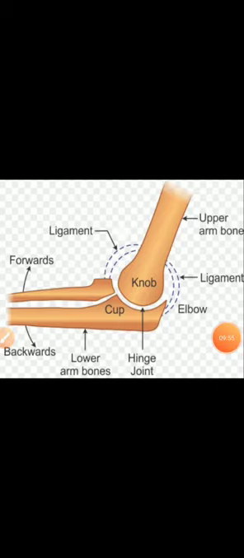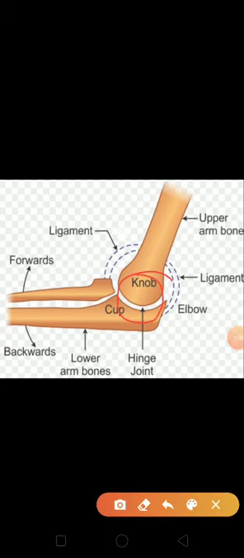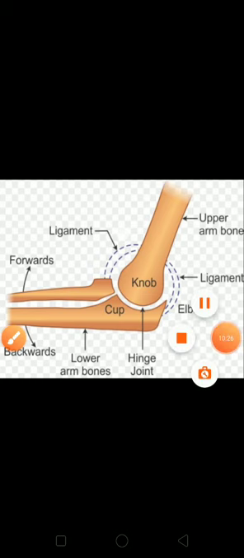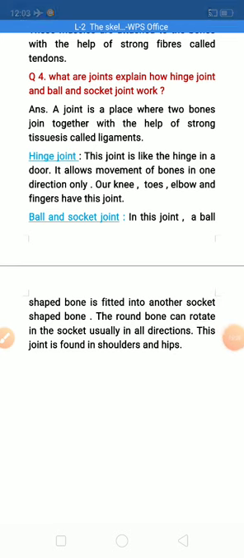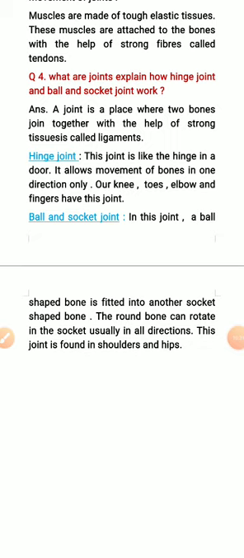Look here, children. This type of joint is hinge joint, which joins two bones, and it looks like a door joint. It allows the movement of bones in one direction only, as in our elbow. Elbow, knee, toes, fingers, these all are hinge joints. So we understood the meaning of hinge joint, which looks like our door joint.